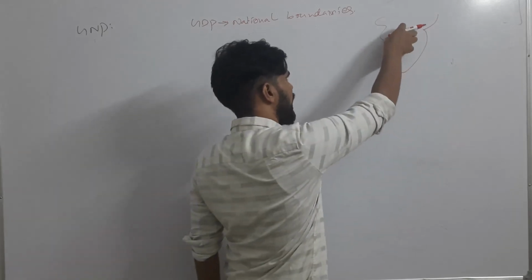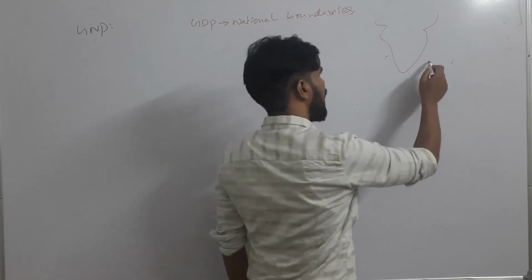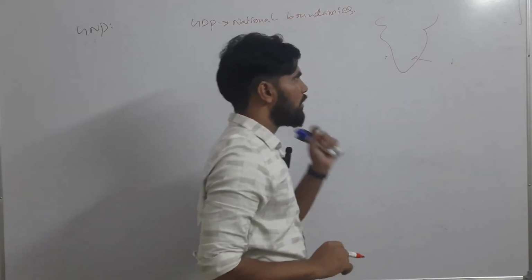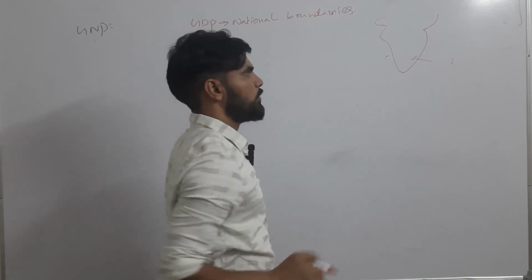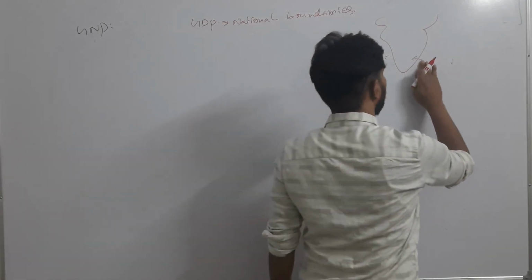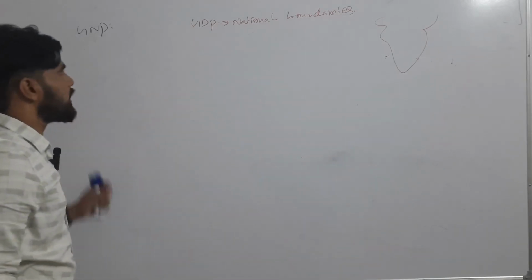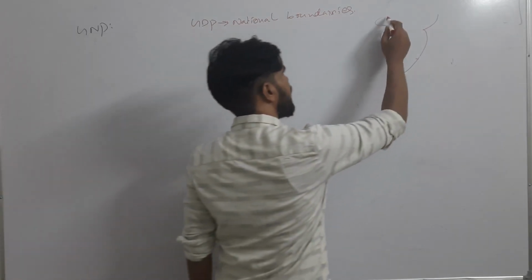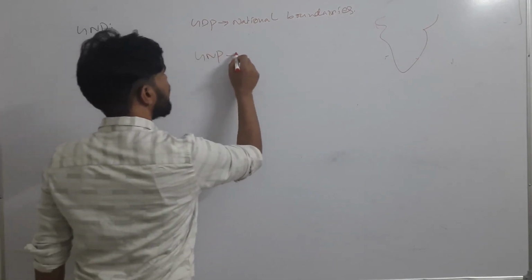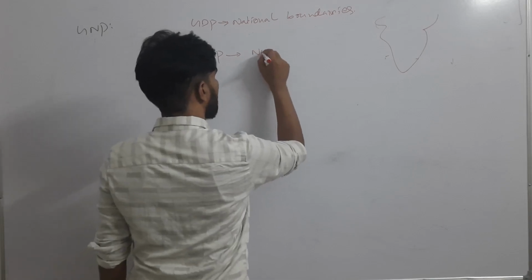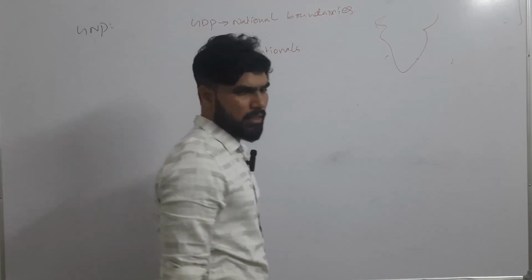Simply, we have considered the final value of goods and services produced in our country, and we have excluded the imports and we have included the exports. Okay, so net exports we have included. Right. So what GNP does is, instead of taking territory, it will give importance to nationals, in our case Indians.